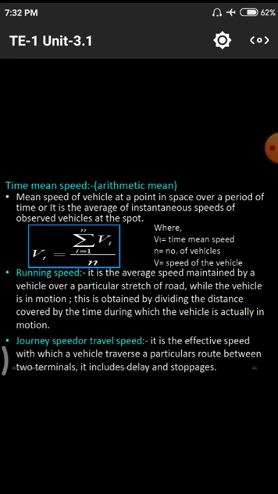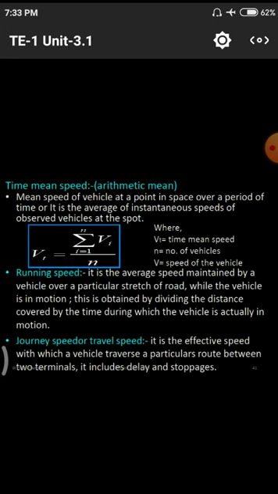Besides that we have the arithmetic mean. That means arithmetic means a gradually increasing one. We have arithmetic progressions, geometric progressions, and harmonic progressions: AP, GP and HP. Likewise we have time classification with respect to the arithmetic one. The time mean speed is the mean speed of vehicles at a particular point in space over a period of time. It is the average of the instantaneous speeds of the observed vehicles at that point.